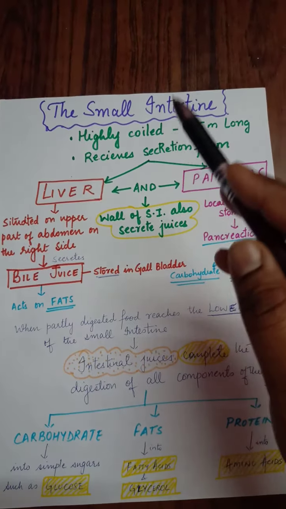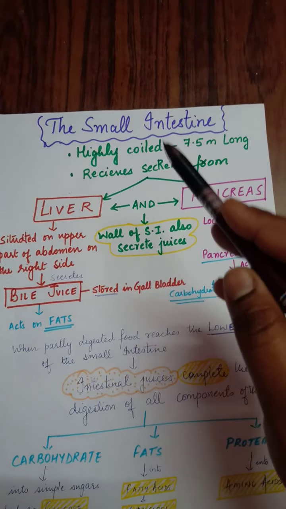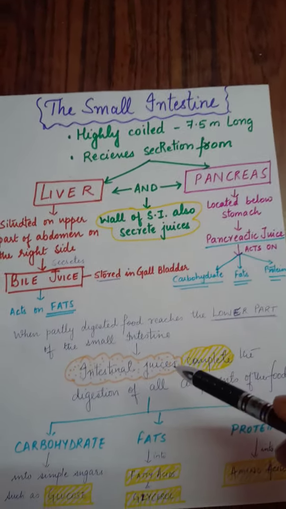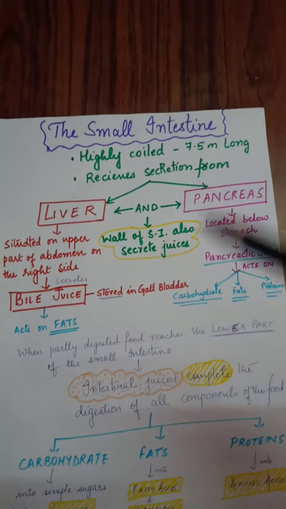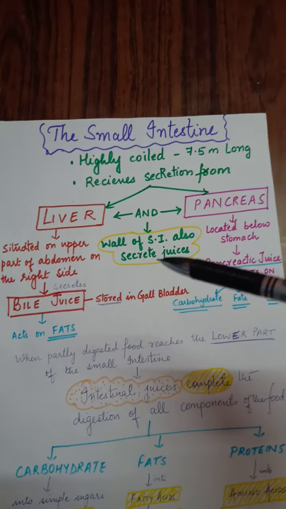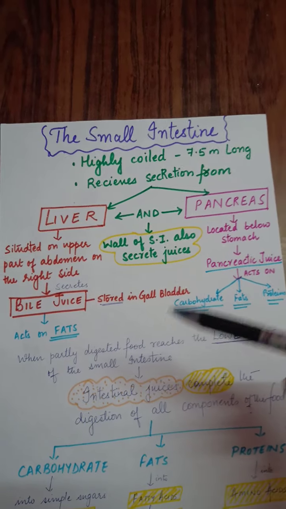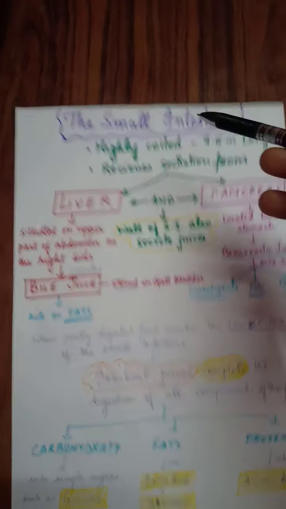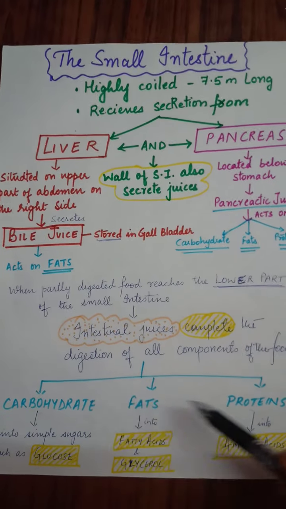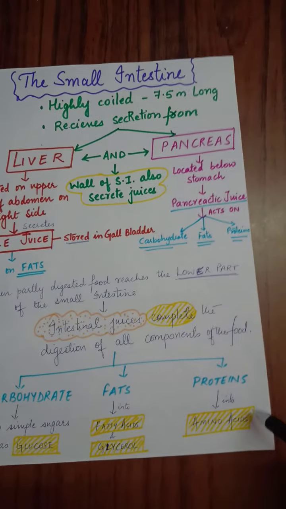I hope you all understood how the small intestine is very important, because the food is finally reaching from the mouth to the esophagus, then to the stomach, and then from the stomach to the small intestine, and in the small intestine all the food components are further broken down.